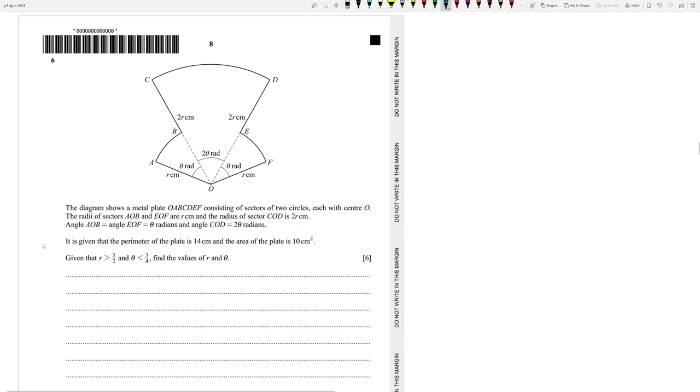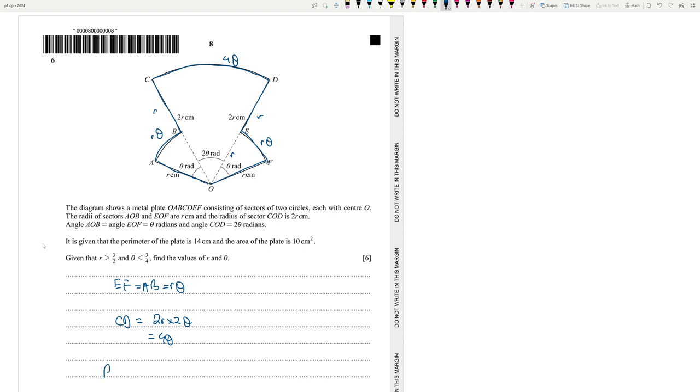Okay. So perimeter. This plus this. This is R, so this must be R as well. And this. Okay, so we have 2 R's, then this one will be R theta. EF is equal to AB is equal to R theta. Okay, this is R theta, this is R theta. What will this be? CD is equal to 2R times 2 theta, which is basically 4 theta. And this one should be R, this one should be R.